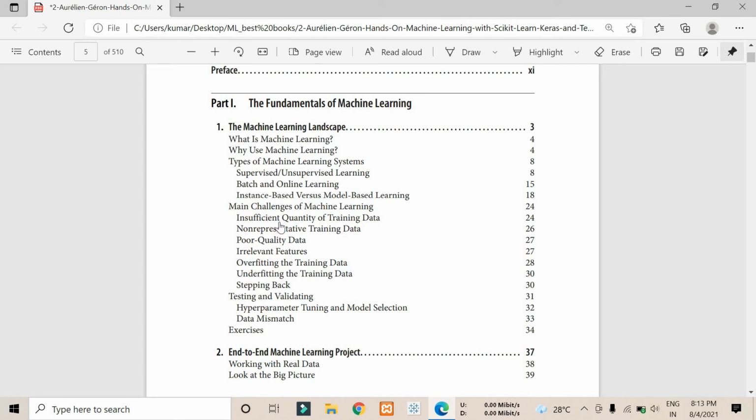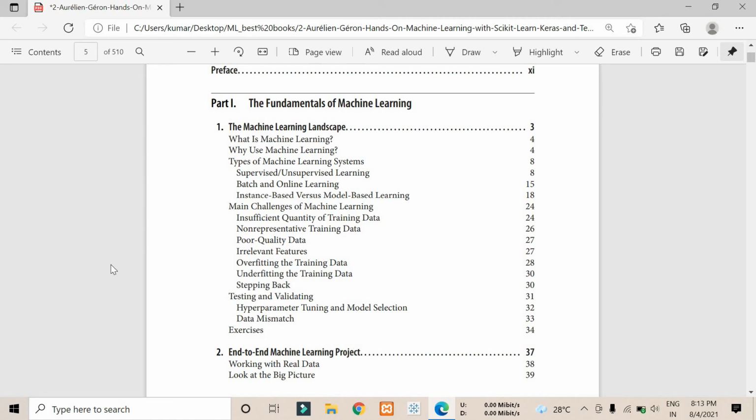So the main challenges are, like, if we don't have a particular amount of data, it is insufficient data. Non-representative training data means, like, if we have something called object type data. Object type means categorical data like word string data, and we have something called numeric data. So some data can't be plotted every time. So that is non-representative training data.